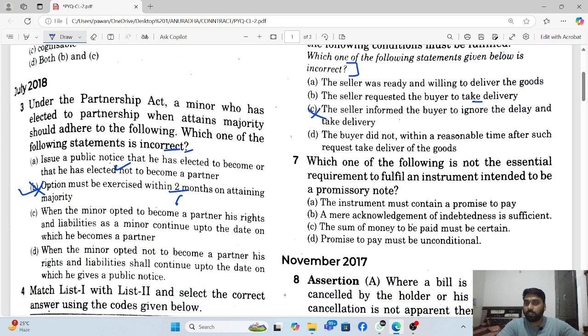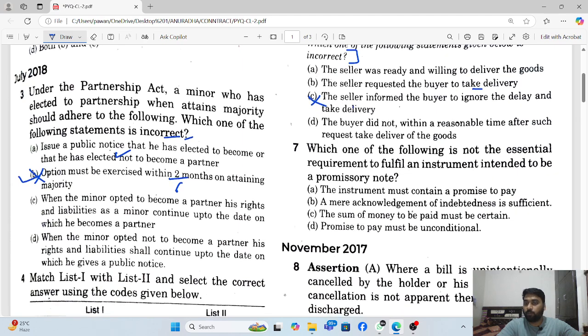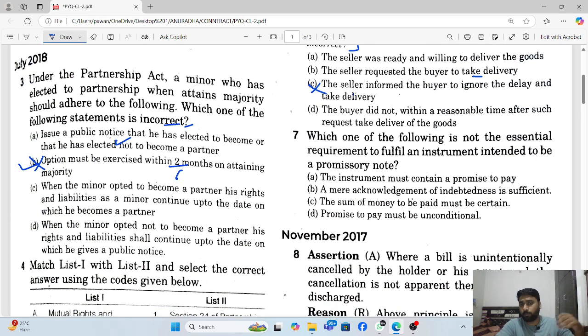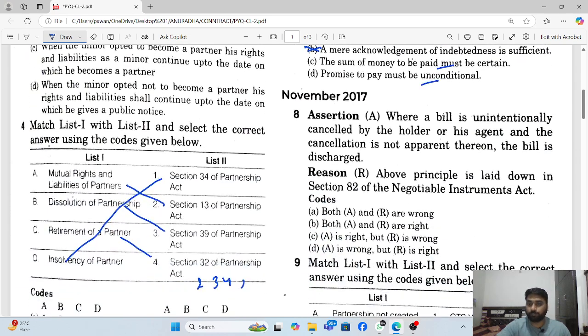Which one of the following is not an essential requirement to fulfill an instrument intended to be a promissory note? कौन सी essential requirement नहीं है promissory note की? The promissory note must contain promise to pay, ये तो सही बात है. A mere acknowledgement of indebtedness is sufficient, that is not. There must be a certain amount, unconditional, and promise to pay, ये तीन तो एसेंशियल रिक्वायरमेंट हैं. Mere acknowledgement cannot become the promissory note.